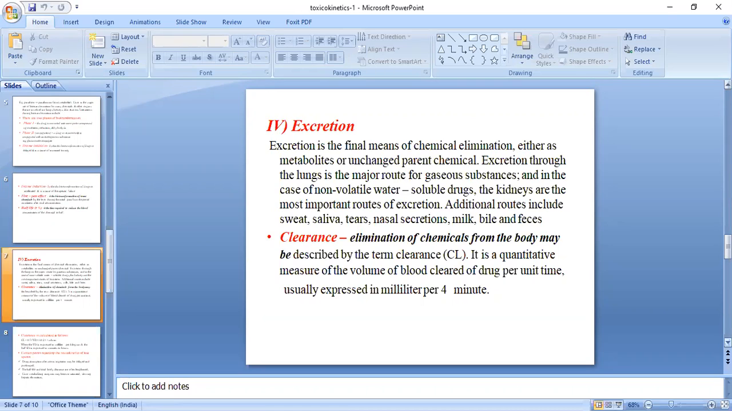Then clearance. What is clearance? Elimination of a chemical from the body may be described by the term clearance.